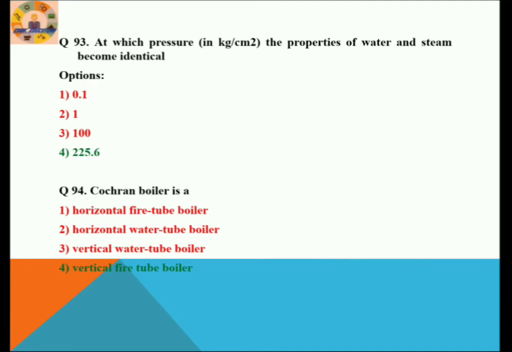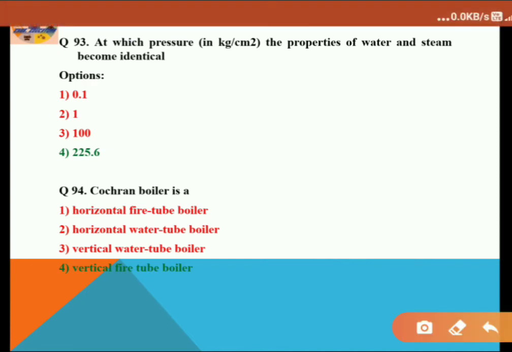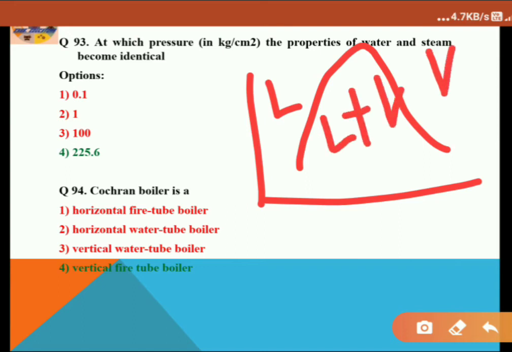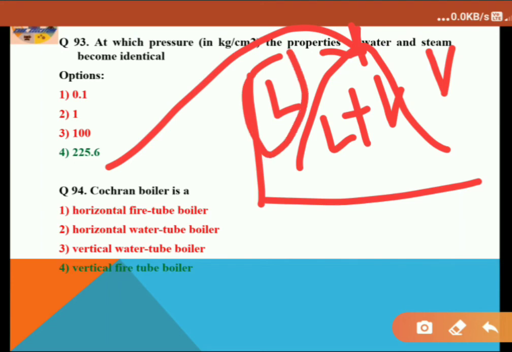At which pressure do the properties of water and steam become identical? See here, for any thermodynamic diagram, it's a vapor dome. Here is the liquid region, here is the vapor region, and here is liquid plus vapor, and that point is the critical point. Remember, that point is the critical point. On this side is the liquid region and on this side the vapor region, and the critical point is where water and steam become identical, and the pressure at that point is P critical. Remember, P critical, it's a vital question.